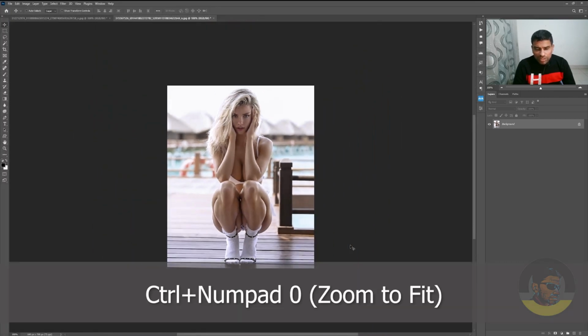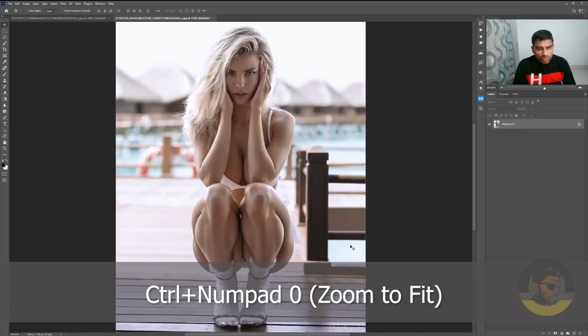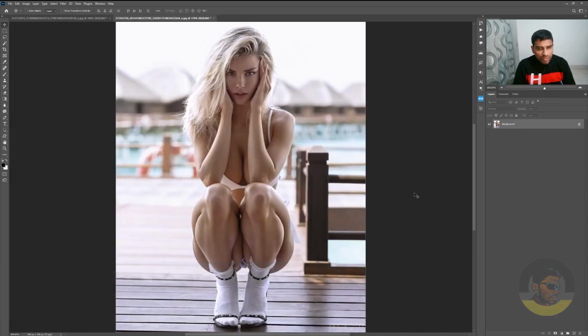Ctrl+- to zoom out or Ctrl+0 to zoom to fit. By pressing Ctrl+Z, we can go back. There was the before. Ctrl+Shift+Z, here's the after. So that's another way to fix underexposed images.